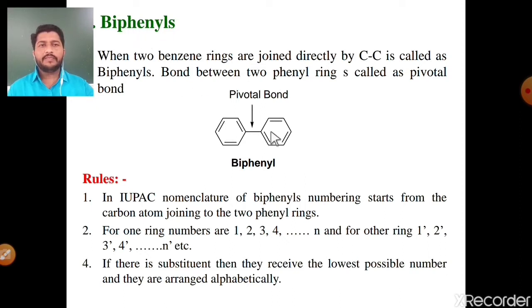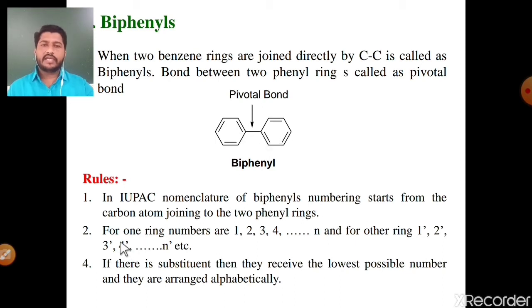Then, what is the IUPAC nomenclature of biphenyl? See the rules one by one. Number first rule, in IUPAC nomenclature of biphenyl, the numbering starts from the carbon atom joining the two phenyl rings, means the numbering starts from this point of attachment. For the first ring from this carbon, for the second ring from this carbon.